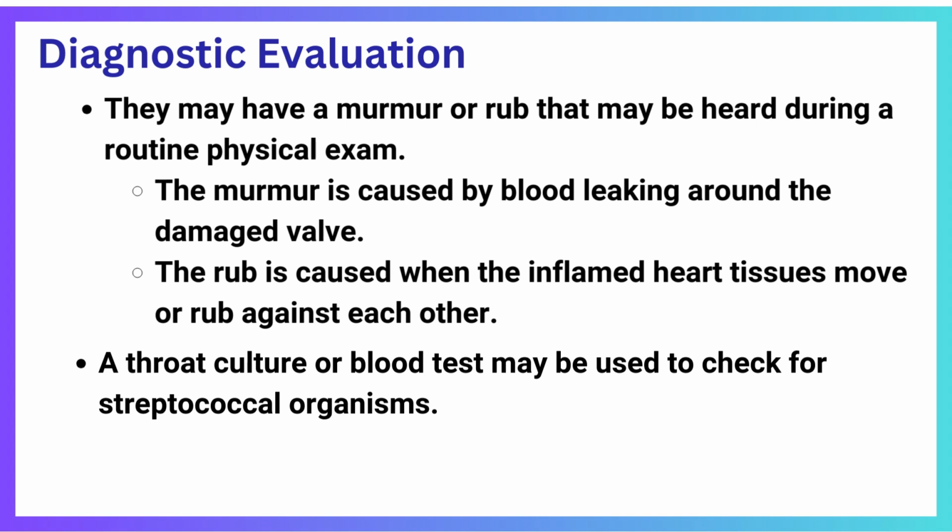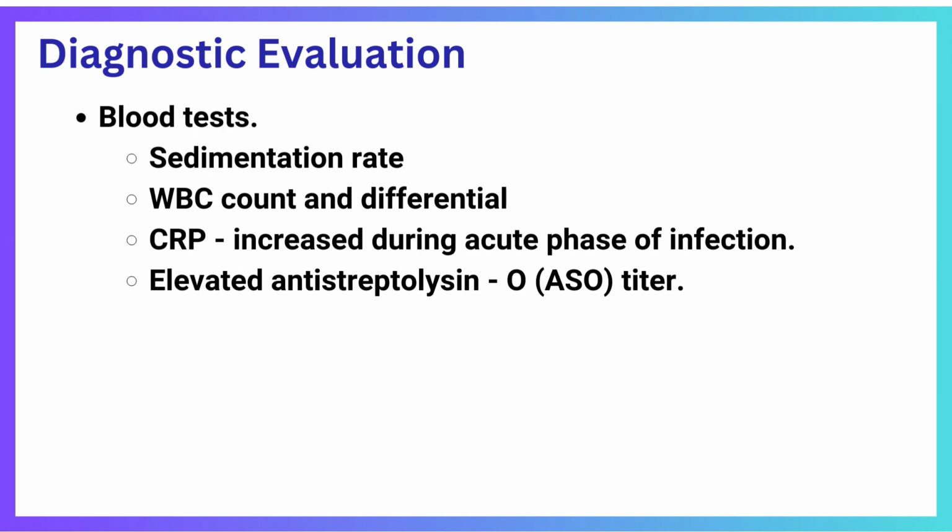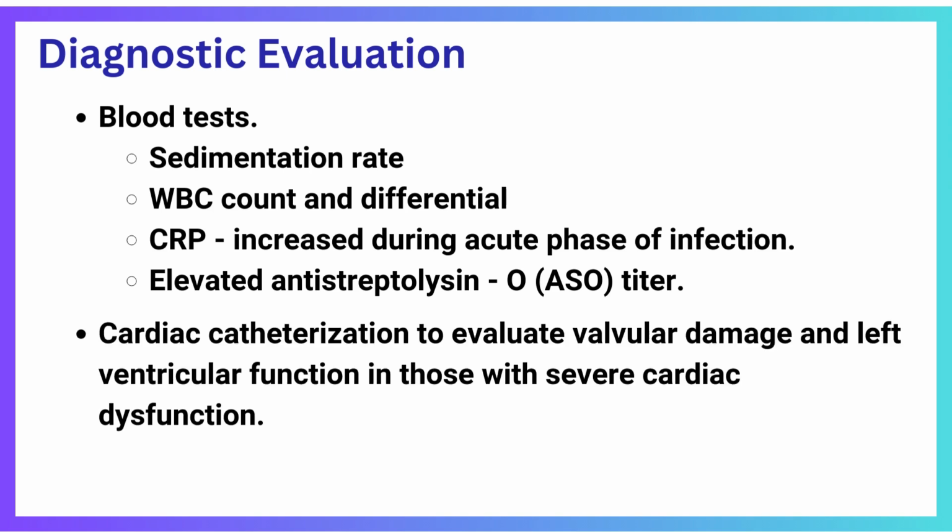Along with a complete health history and a physical exam, tests used to diagnose rheumatic heart disease may include a throat culture or blood test to check for streptococcal organisms. Certain blood tests may be used to look for infection and inflammation: sedimentation rate, WBC count and differential, and CRP. These may be increased during the acute phase of infection. There can also be an elevated antistreptolysin or ASO titer. Cardiac catheterization is used to evaluate valvular damage and left ventricular function in those with severe cardiac dysfunction.